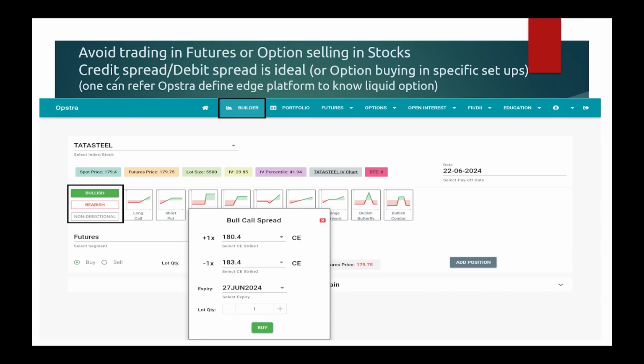Again, for the spreads also you can use Opstra Define Edge. For example, if you go to Opstra and click on option builder, you can type here which stock you want to trade. I have given just an example. Then you can see whether you want to go bullish or bearish. What is the up cycle or down cycle, bullish or bearish? Then you can decide whether you want a debit spread or a credit spread. Then you can enter here. Then look at the expiry. When I took the screenshot, expiry was very near, but I suggest you avoid trading when expiry is very near, because the nearest expiry has a higher theta decay. This is just an example.